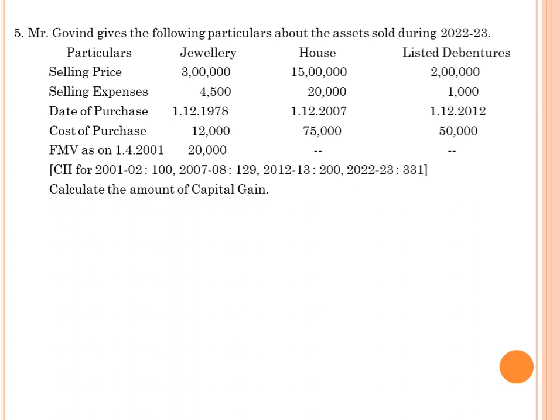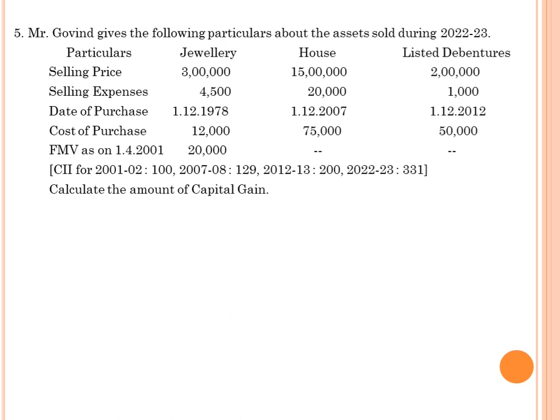Before we work out the problem, first we want to find out whether the given capital assets belong to short term or long term. You know how we are going to classify short term or long term? Simply by the holding period. Any capital asset held for above 3 years, we say long term. Below 3 years, we say short term.